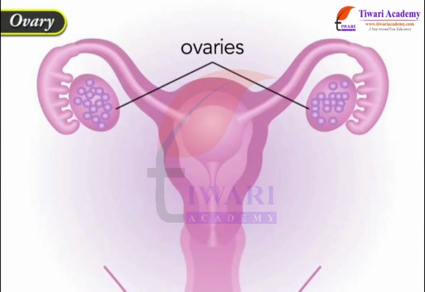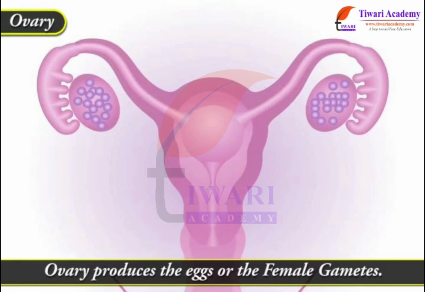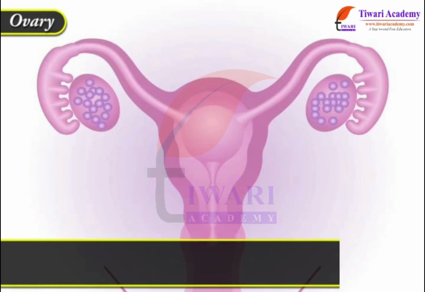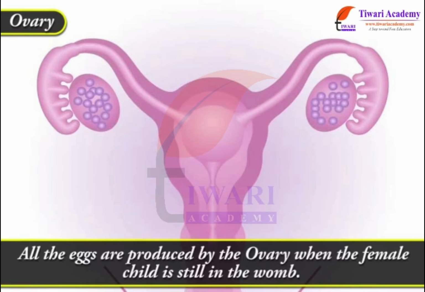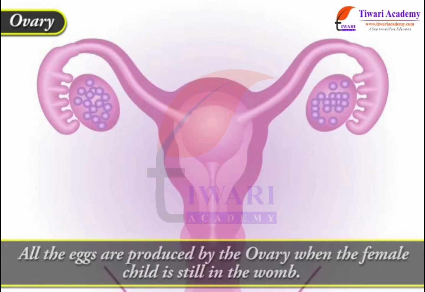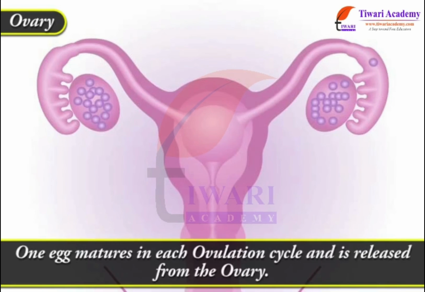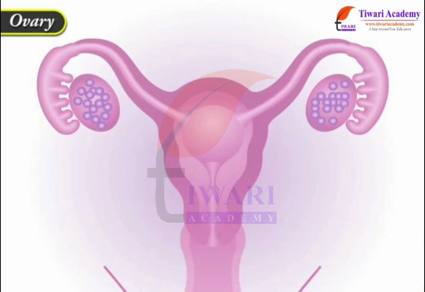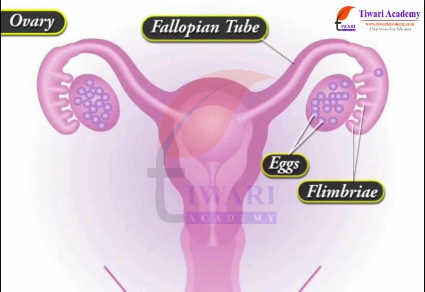Ovary. There are 2 ovaries, one near each fallopian tube. Ovary produces the eggs or the female gametes. All the eggs are produced by the ovary when the female child is still in the womb. One egg matures in each ovulation cycle and is released from the ovary. The egg is caught by the fimbriae and transferred to the fallopian tube.